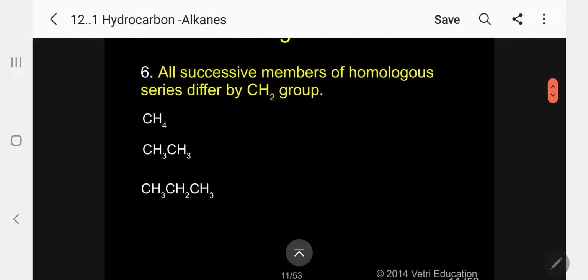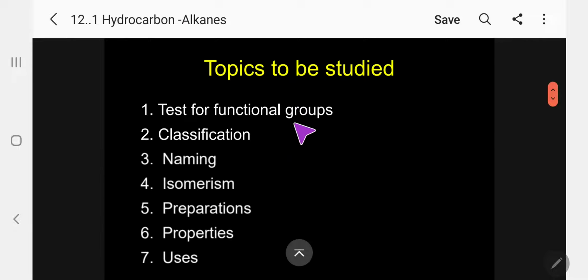Number 6. All successive members of a homologous series differ by a CH2 group. So the difference is CH2. Kindly follow.